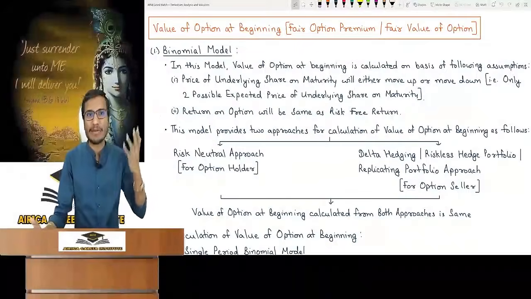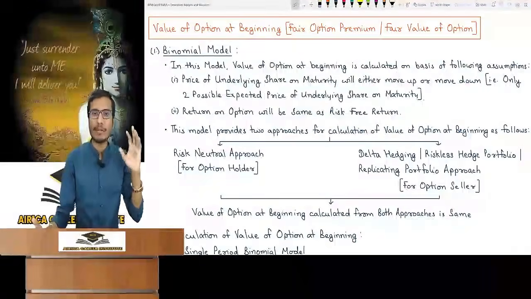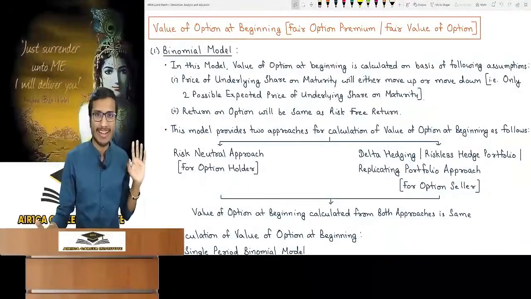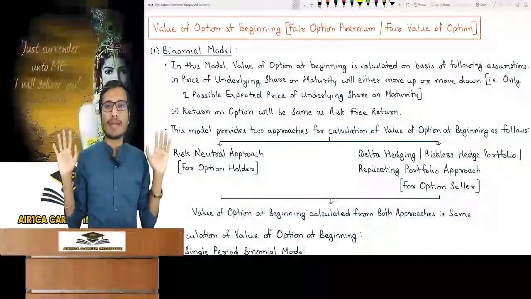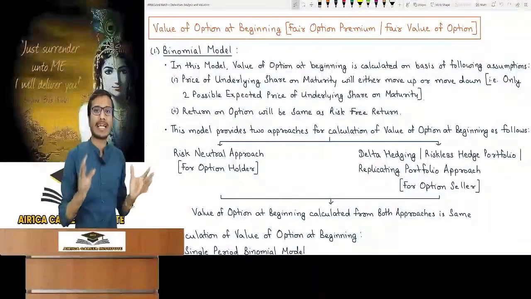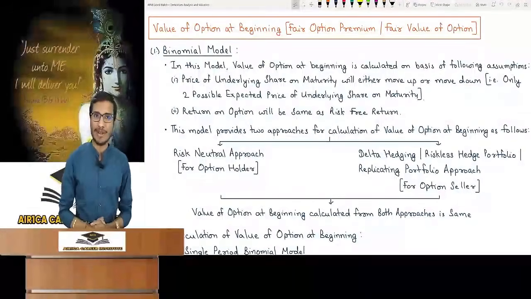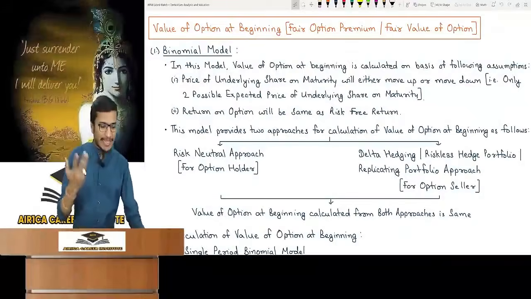This is the topic. There are two models of this in your syllabus which are very easy. There is only one useful model, the binomial model. The second model is of no use for the exam. It has never appeared in the exam till date. Still, we will look at it quickly. Our main focus is the binomial model. Now let's see how to calculate the value.